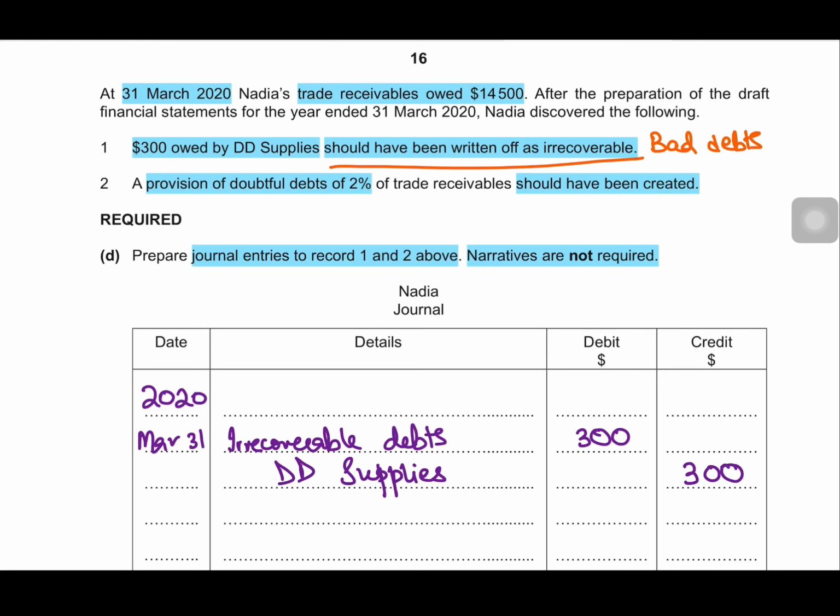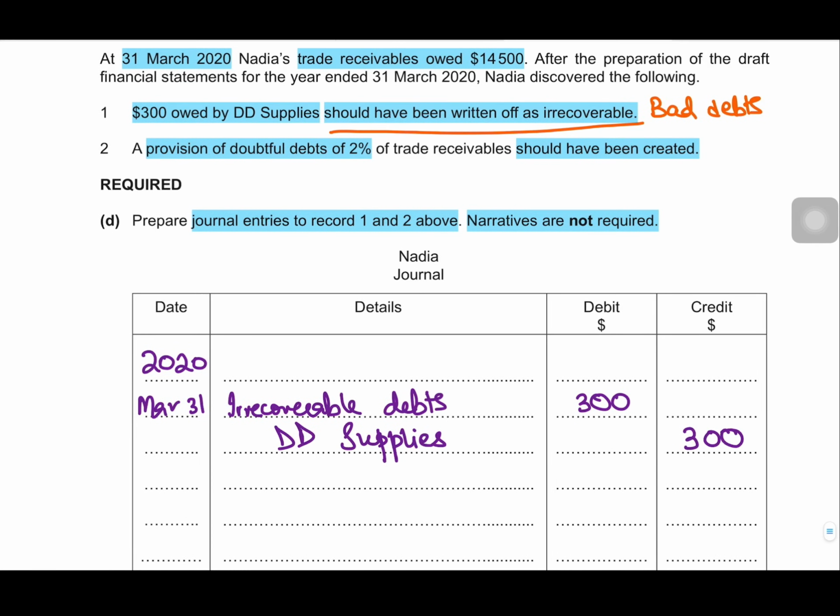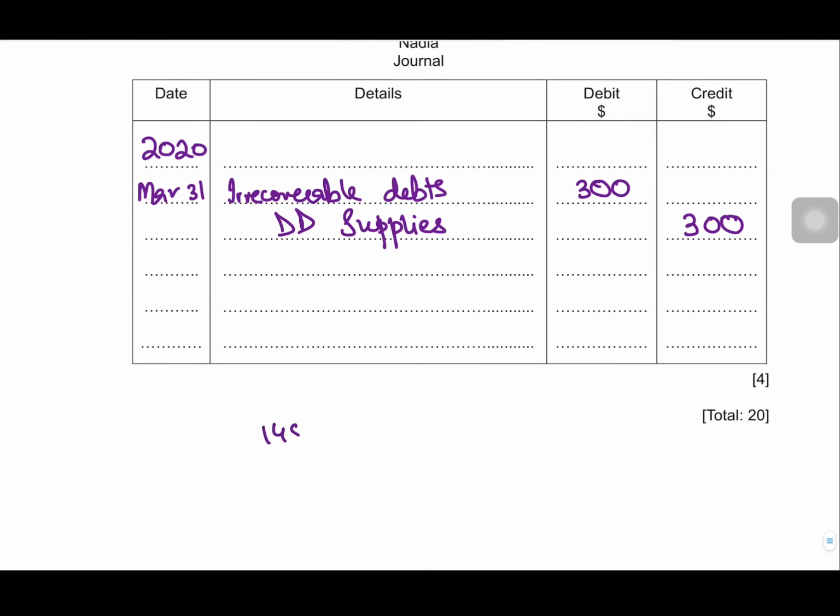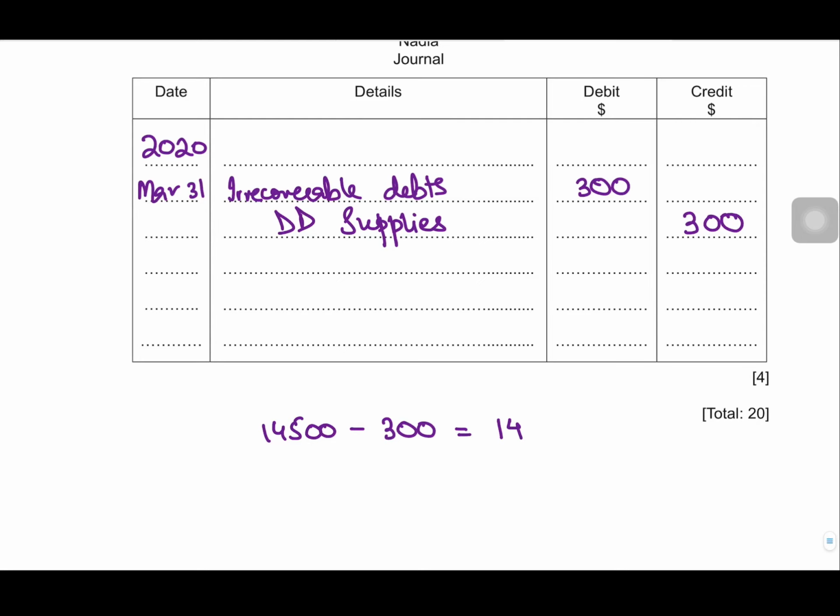So now what is the situation of Nadia's trade receivables? Previously they owed 14,500. Now I have to subtract 300 so that I arrive at the amount which is likely to be received, which would be 14,200.